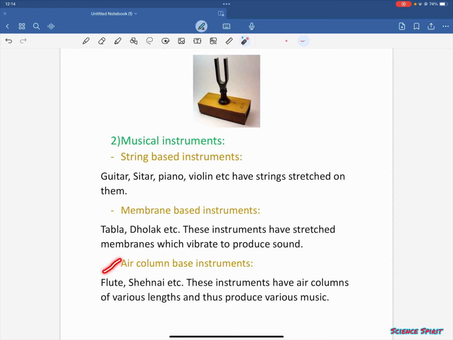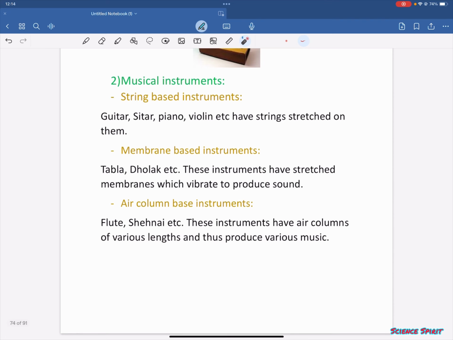Air column based instruments, flute, shehnai, etc. These instruments have air columns of various lengths and thus produce various music. We all have seen a flute. It looks like this. There are some holes. This helps the air to pass through and produce various music sounds.